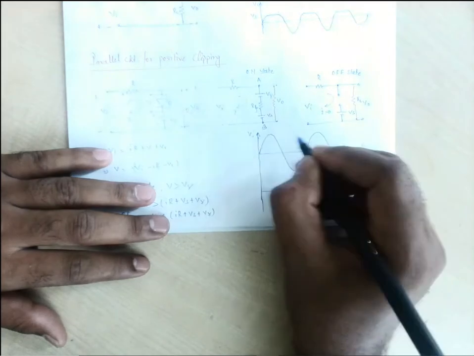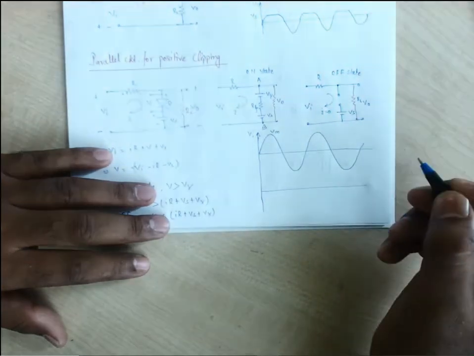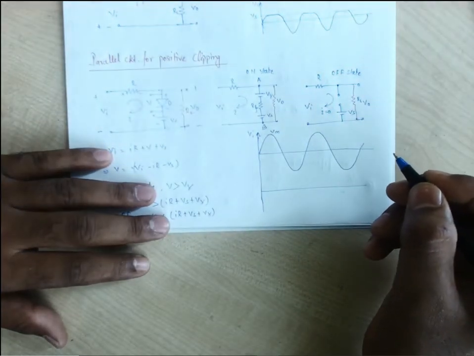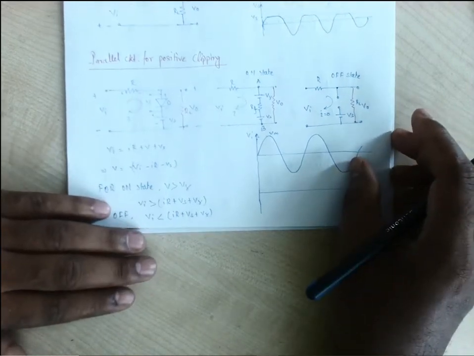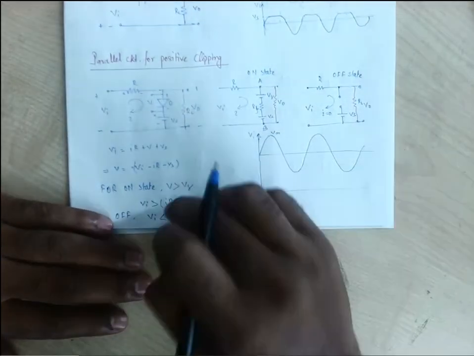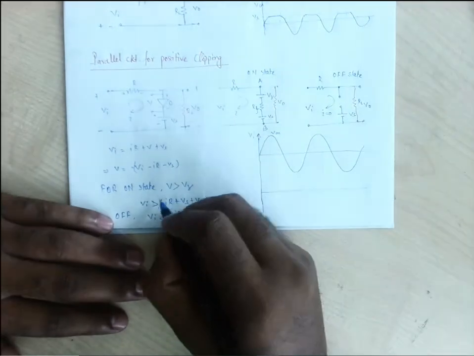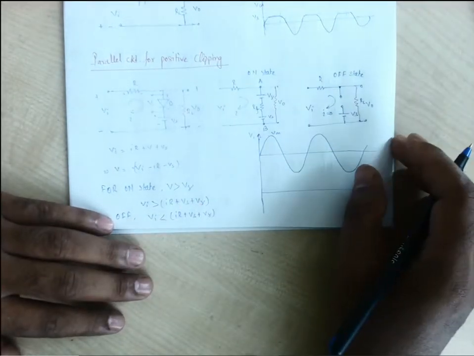This is Vm, the peak voltage. Our Vi should be greater than Vs plus V gamma.